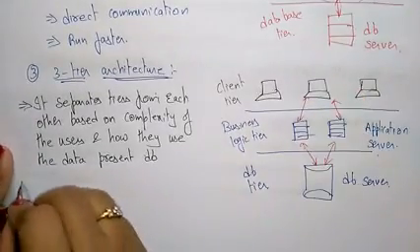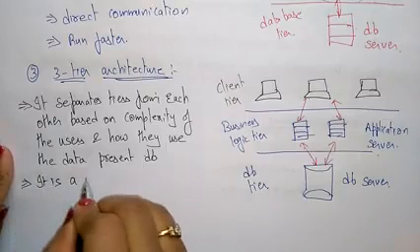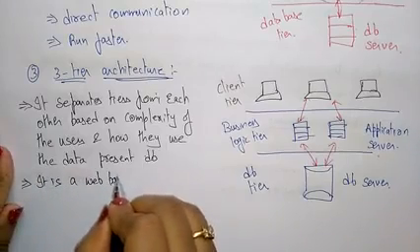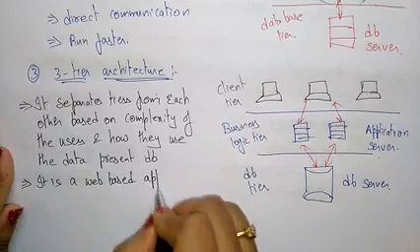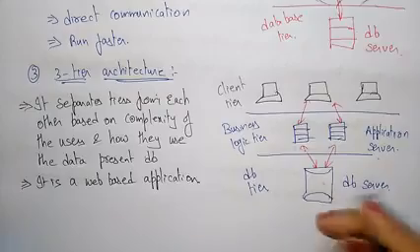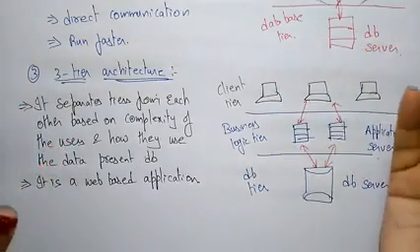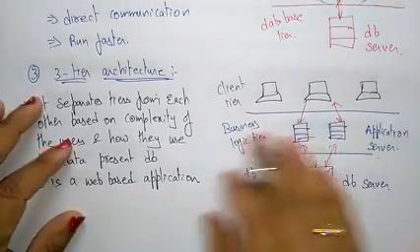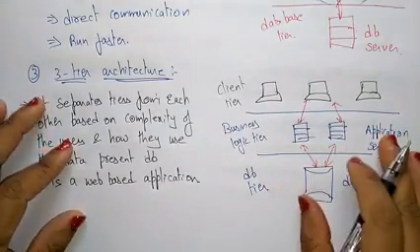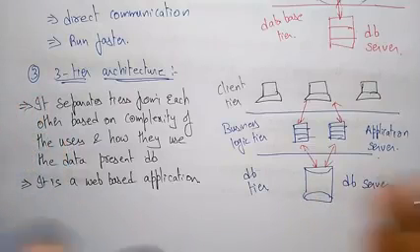And next, as I said, it is a completely web-based application. So here some client systems will be somewhere in another place, and this is the business logic tier which is there in the organization, and this is the database server which nowadays is present on the cloud.